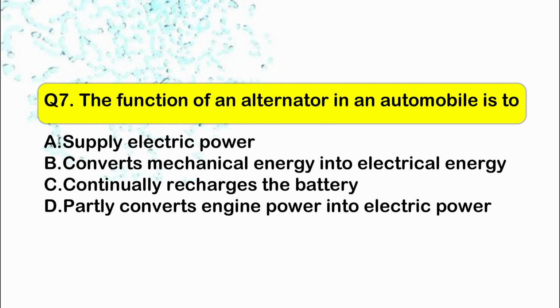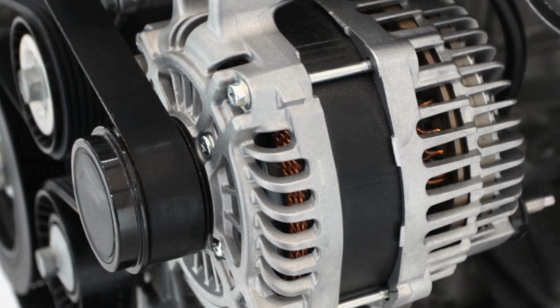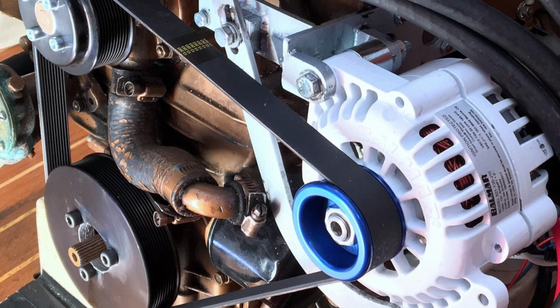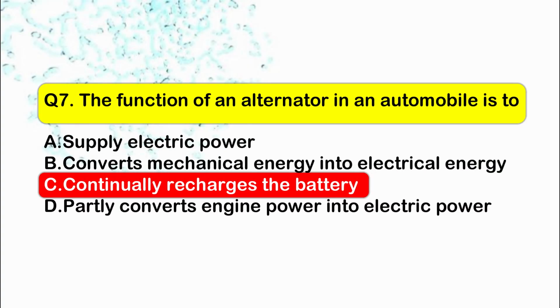Now the next and the seventh question is, the function of an alternator in an automobile is. Alternators are used in modern automobiles to charge the battery and to power the electric system when the engine is running. So the correct answer is C.